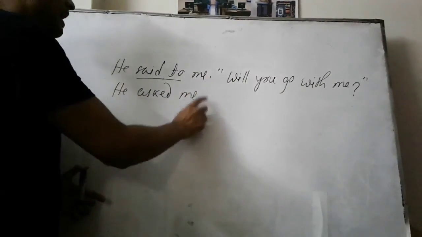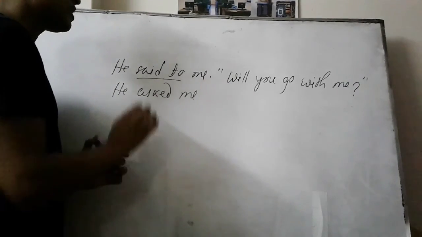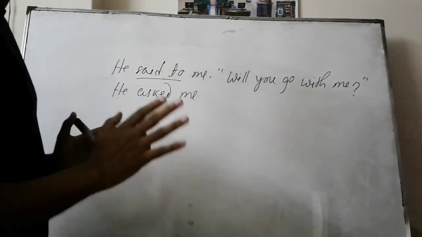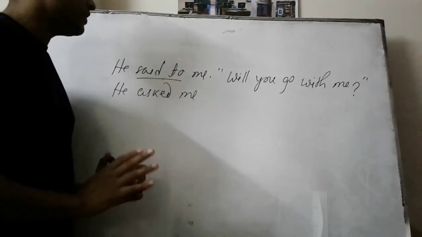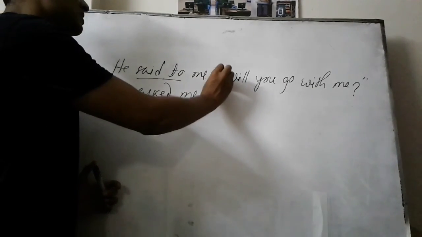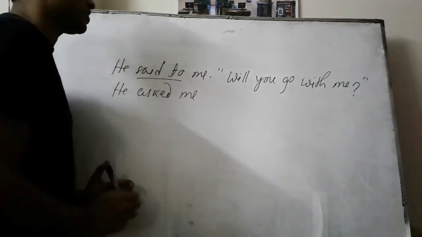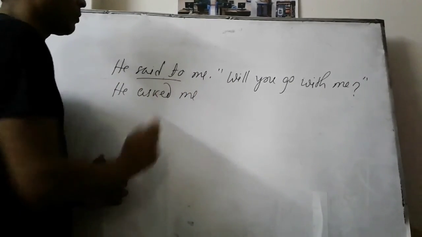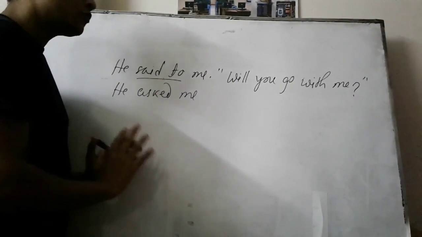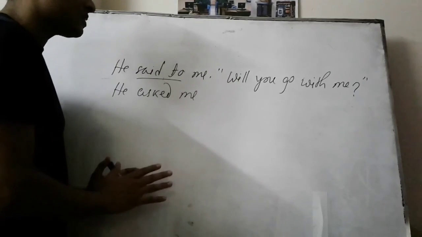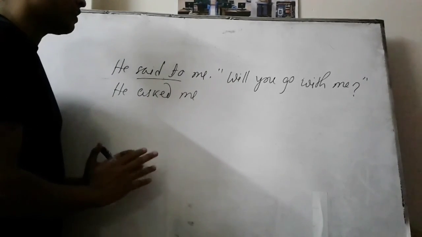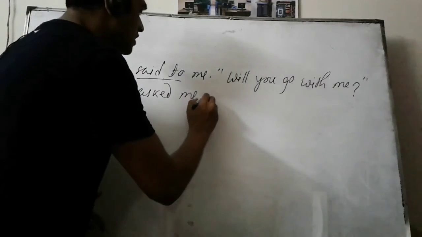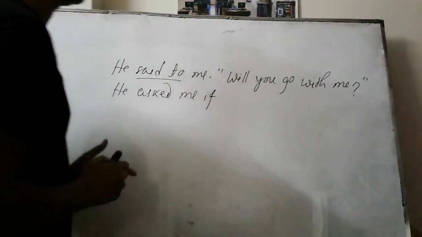Now we can't take that in the place of inverted comma, rather we have to take either if or a WH question. You should keep in mind that if the sentence is starting with a WH question, then that very WH question will come here in the place of inverted comma. But if you don't have any WH question in the interrogative sentence, that means if the interrogative sentence is without a WH question, then you should take if in the place of inverted comma.